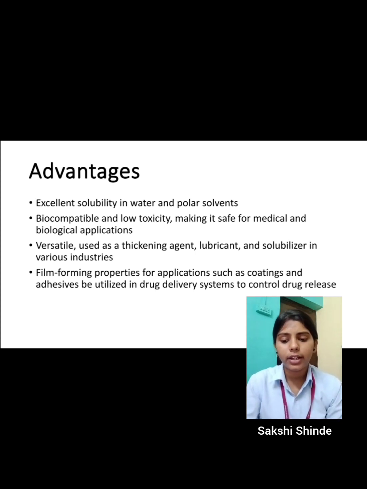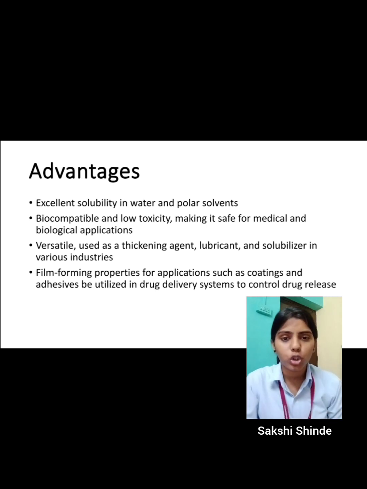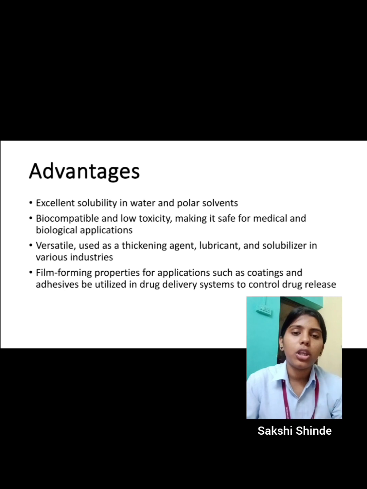So, first are the advantages. Excellent solubility: polyethylene oxide has excellent water solubility, which allows easy dissolution and formulation. Second is biocompatibility: polyethylene oxide is considered biocompatible, making it suitable for pharmaceutical applications. Next is versatility: it is used as a lubricant, thickening agent, and solubilizer. Then next is film forming: polyethylene oxide can form a thin, flexible film, making it useful for applications such as coating and adhesive.